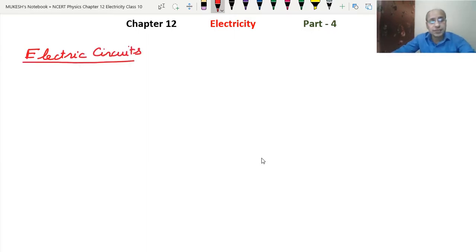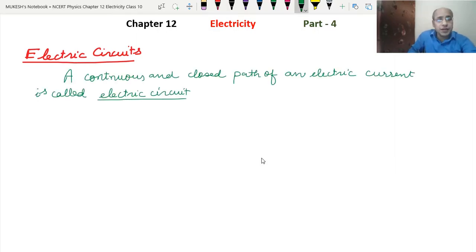An electric circuit is basically a closed and continuous path of electricity. That means in an electric circuit, different instruments or appliances are interconnected with the source of electricity along with a switch. A continuous and closed path of an electric current is called an electric circuit. The path has to be continuous and closed, so that it makes an electric circuit.